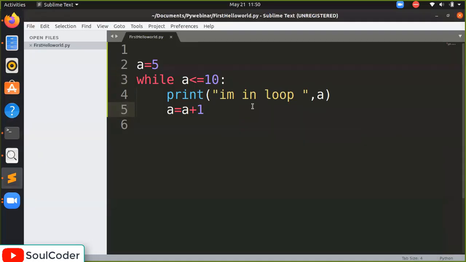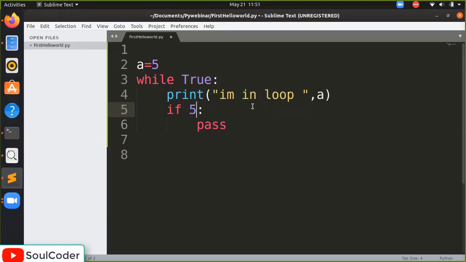So how can we combine the while loop and the if else statement? Let's see. I'm writing true here. I know it will again be in a loop, but we are going to use if here.